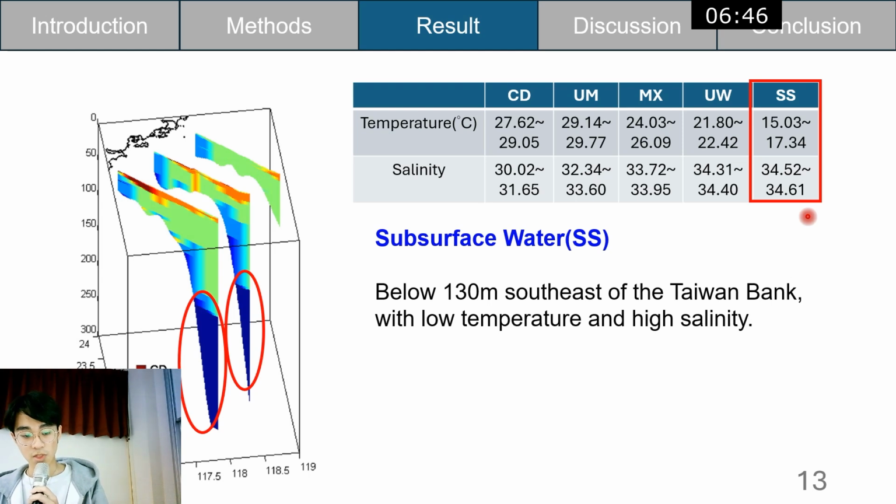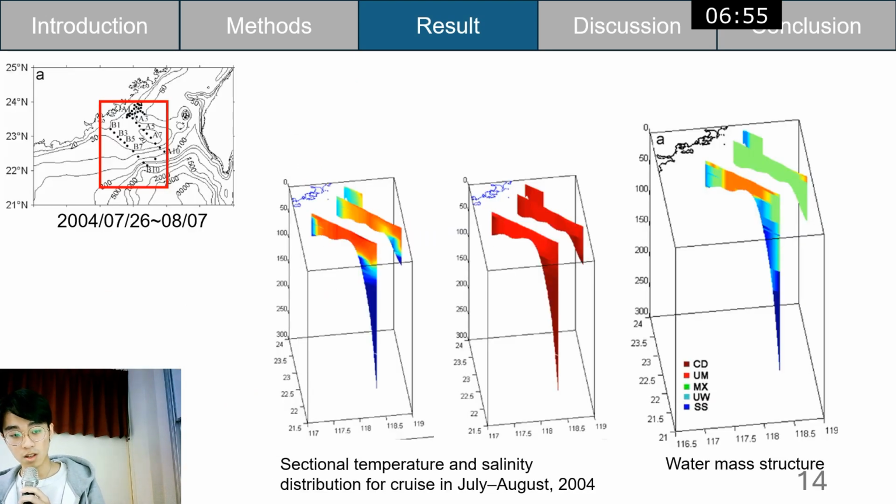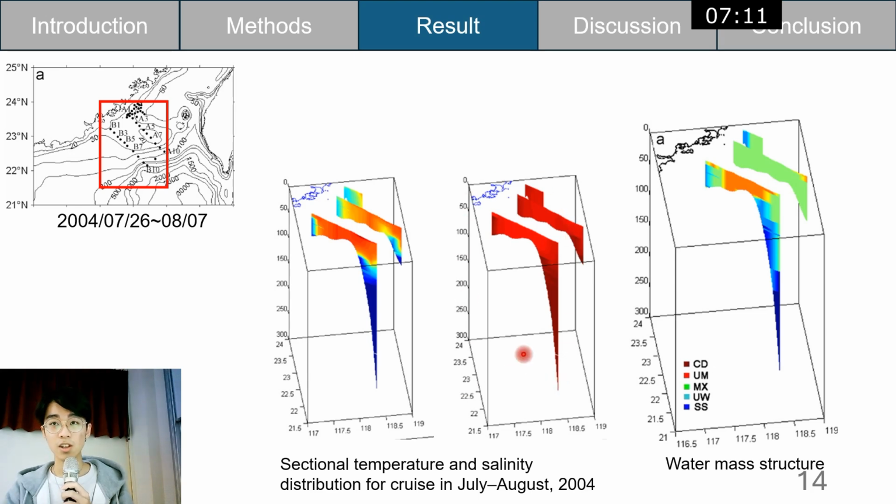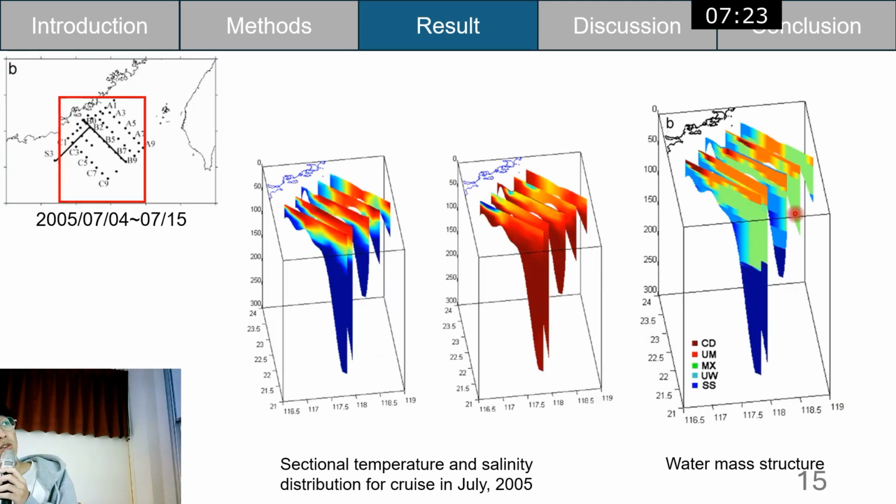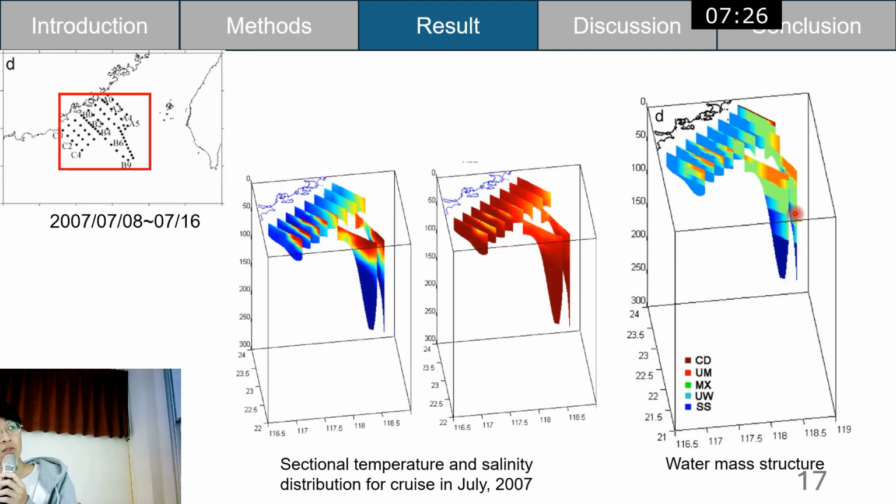So this figure is the summertime mean water mass structure. The next part is analyzing the data for individual years, starting with 2004. These two pictures are the sectional temperature and salinity distributions for the cruise in 2004. This is temperature, this is salinity, and they also used the method I mentioned above to plot the water mass structure figure like this. It is the same for 2005, 2006, and 2007.